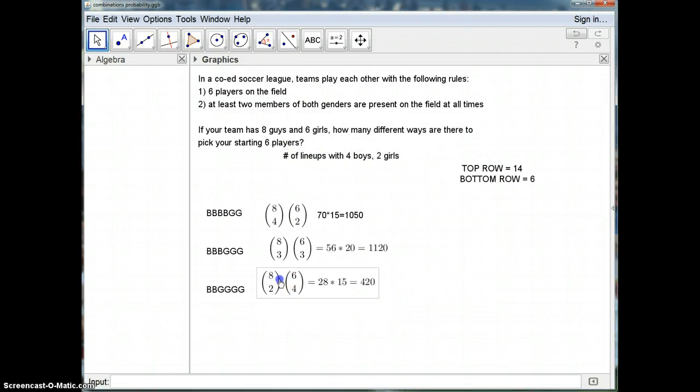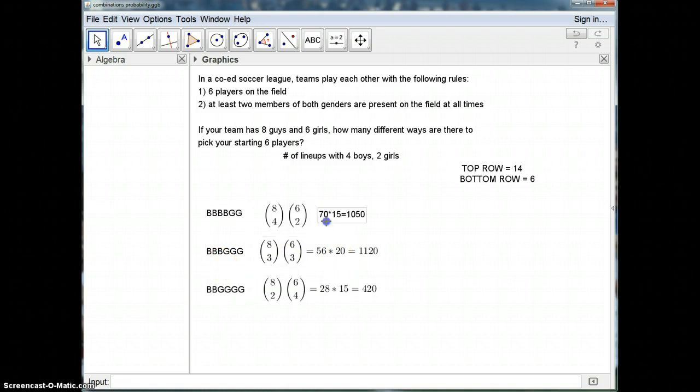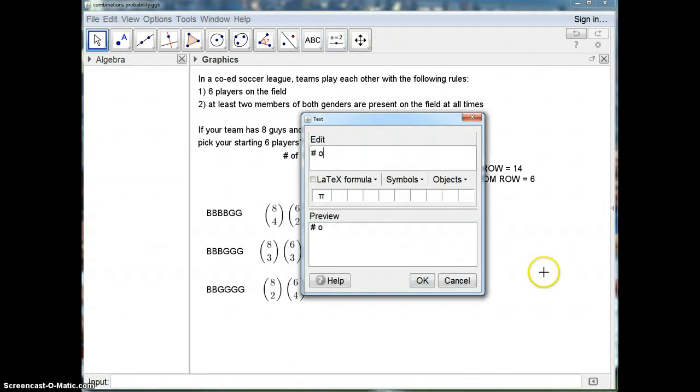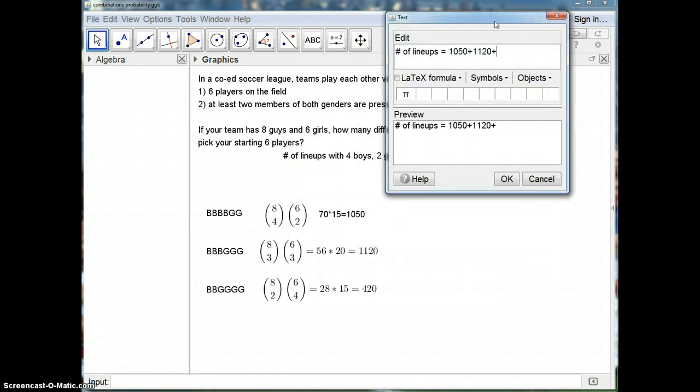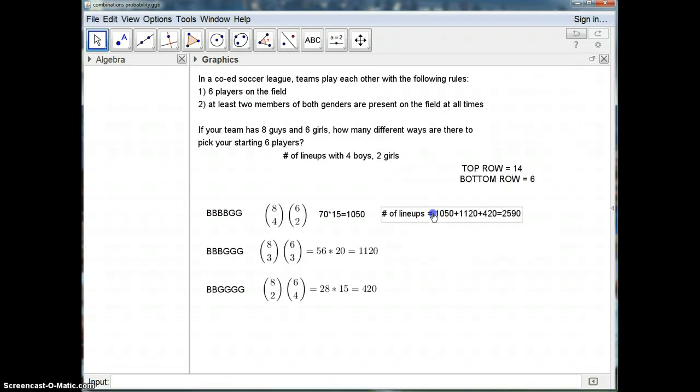And we see that there are 420 ways of having 2 guys, 4 girls. So 1,120 ways of having 3 of each, and then there are 1,050 ways of having 4 guys and 2 girls. So at this point, that question is basically done. What we just need to do is the number of lineups equals, and we just need to add them all together. So 1050 plus 1120 plus 420, which is 2,590. Okay, so there are that many different ways that you could pick your starting lineup.